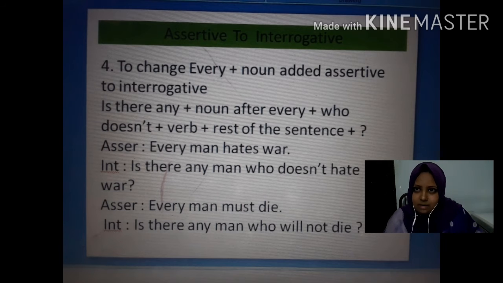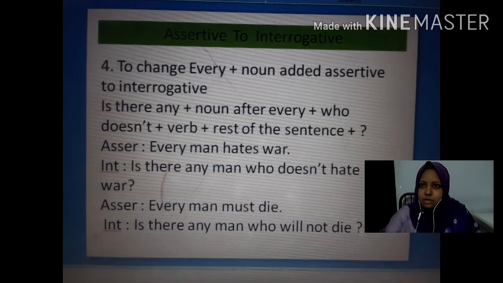This is an exceptional rule for this kind of sentence, not for all the sentences. Rest of the sentence will be the same as the structure I told before.